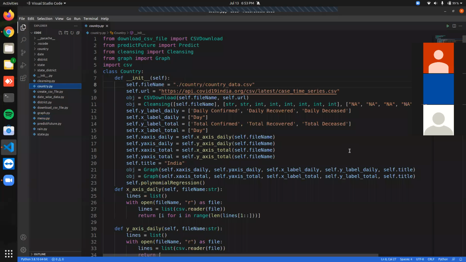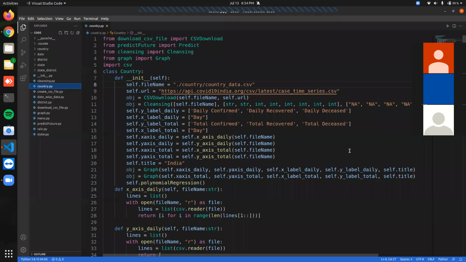constructor. In our constructor, what we have done is we created a path for a particular file, that is country data.csv. We initialized it. We download the data from an API. In this particular project, we used api.covid19india.org. The domain is that. And after initializing the file name and URL, we download the CSV file. That is download CSV. We pass the file name and URL as parameters.